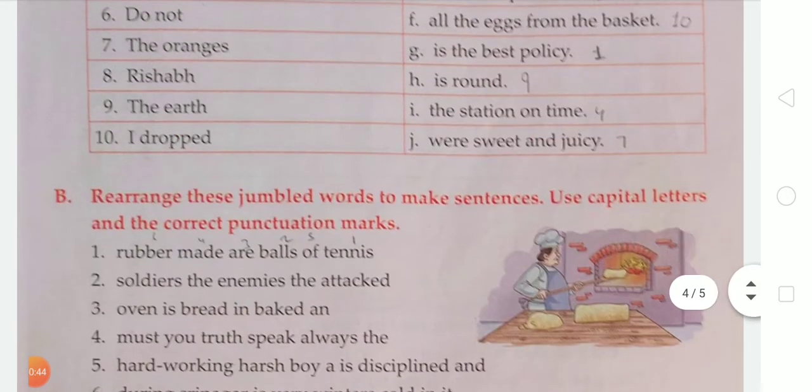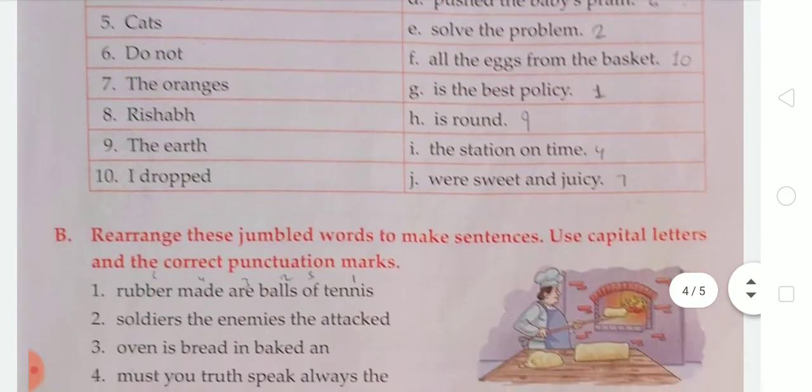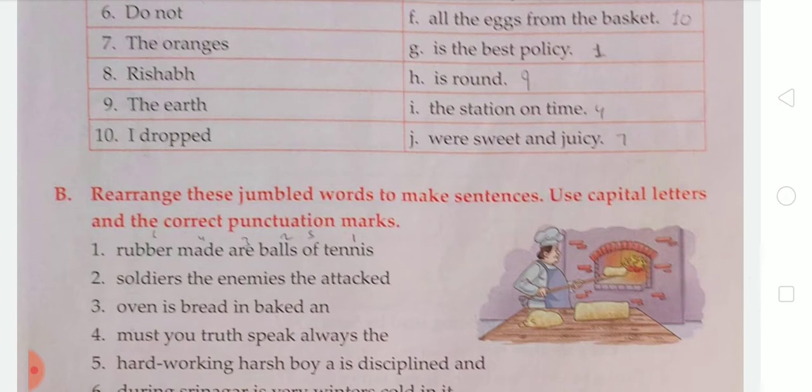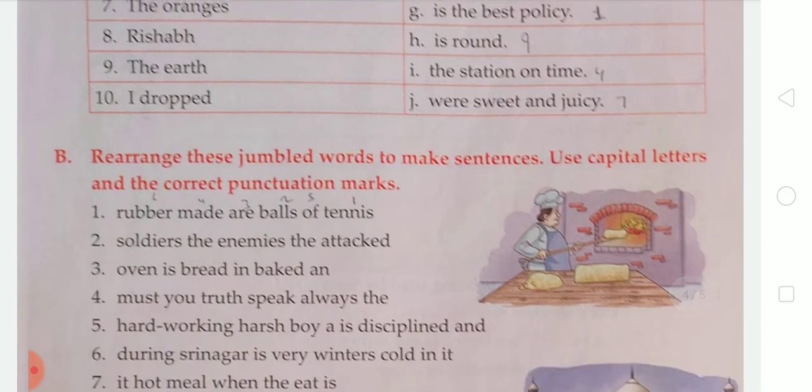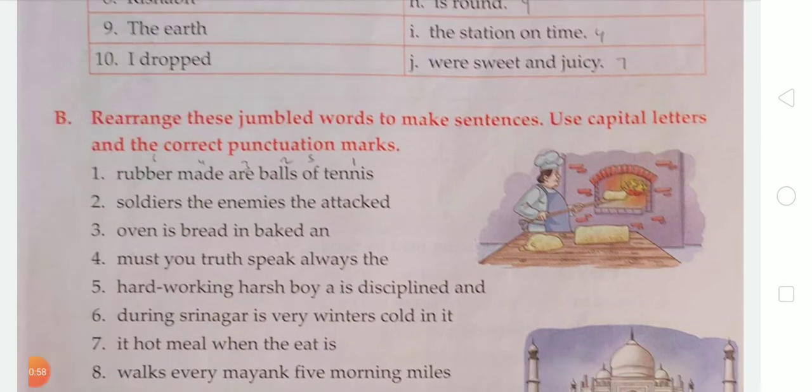So students, we have already completed exercise A. Now next is exercise B, which is: rearrange these jumbled words to make sentences. Use capital letters and the correct punctuation mark. So students, what will we do in this exercise? For that we all take out our notebooks and mention the date of today.